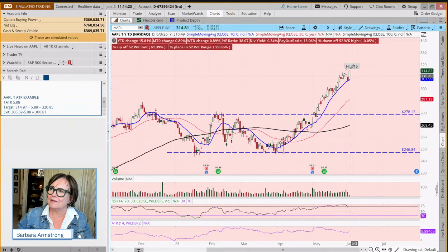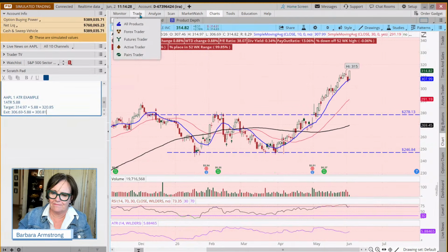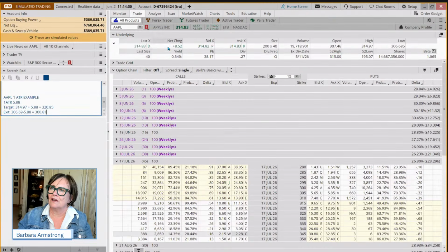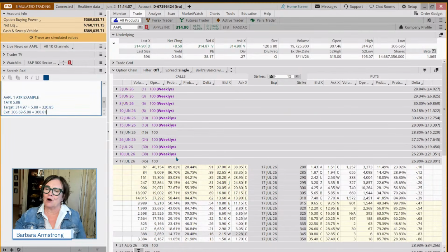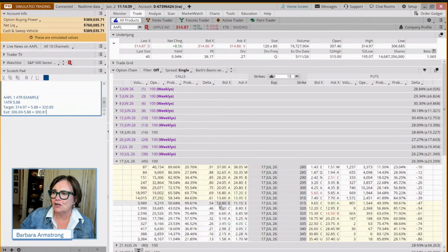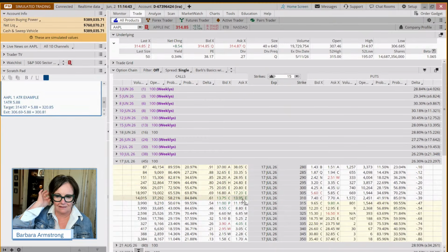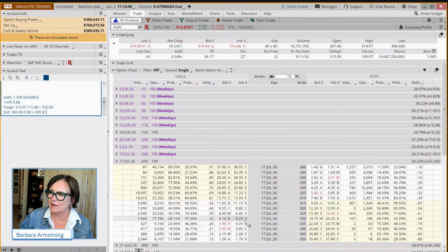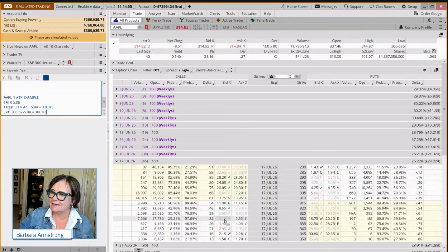Now, how do we put that in? Okay, so we're going to come to the trade tab. We are going to come out to July. Now, if we wanted to do this in our trading a smaller account class, could we do the at the money strike? No, we couldn't. Actually, you know what? I'm going to put this in our trading a smaller account class because I can't teach it on Friday because Kevin and I are going to be in San Diego.